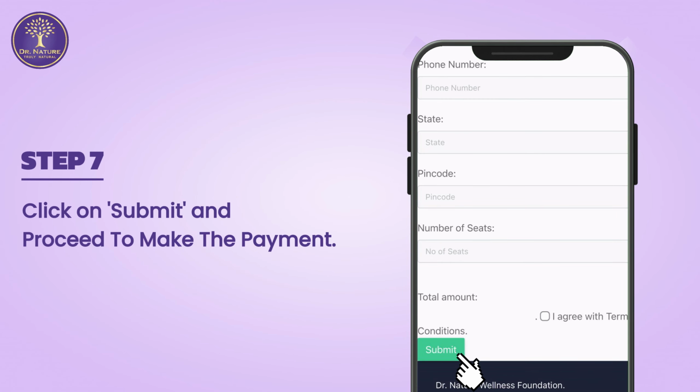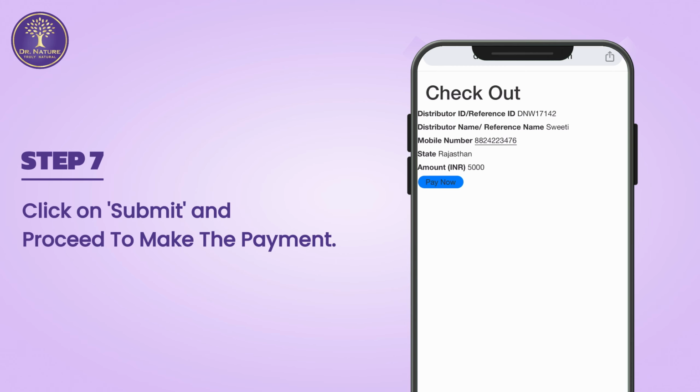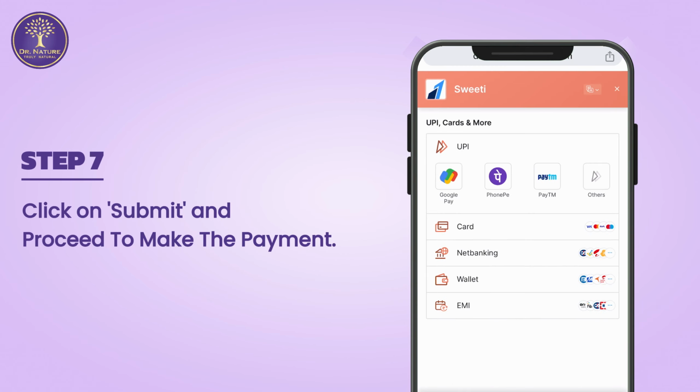Click on Register and proceed to make the payment. Once the payment gateway is opened, select your preferred mode of payment and proceed.